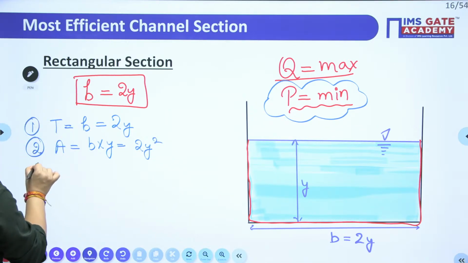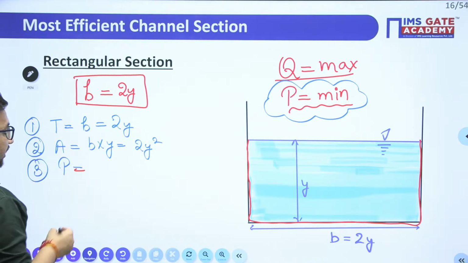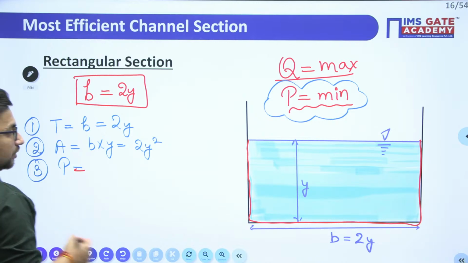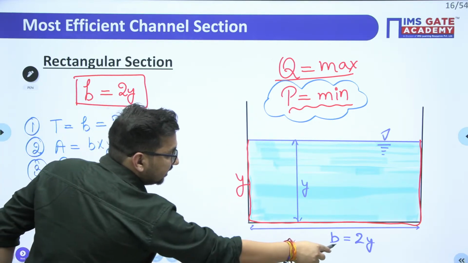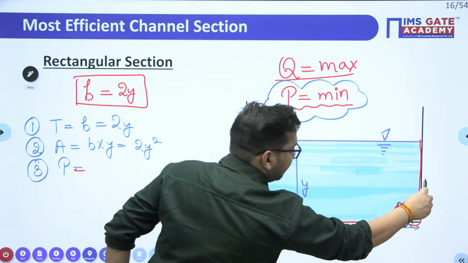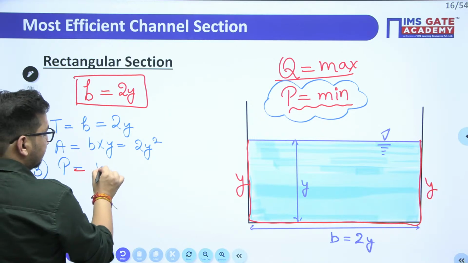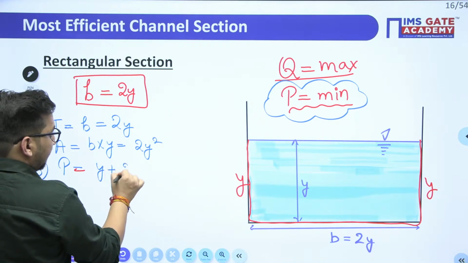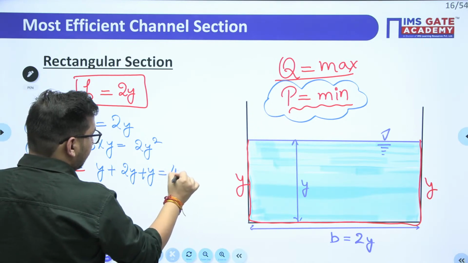Third thing is your wetted perimeter, right? We know this length is y, this length is 2y, this length is y. Clear? So can I say wetted perimeter is y plus 2y plus y? It is 4 times y.